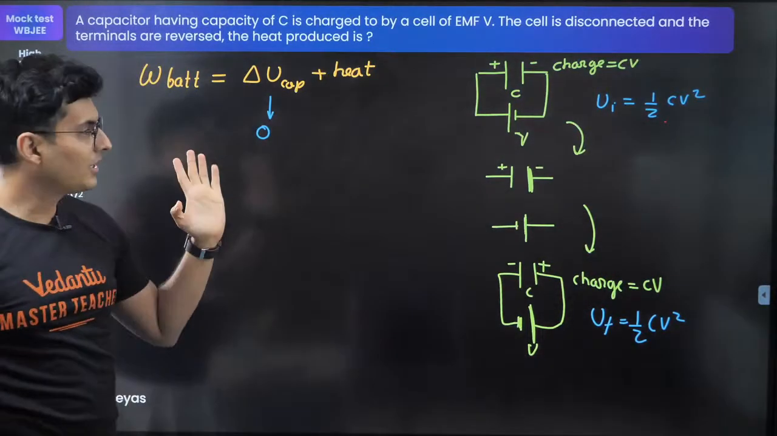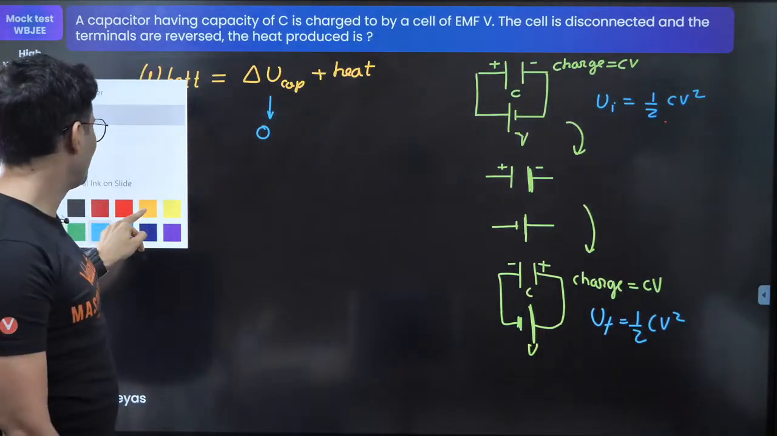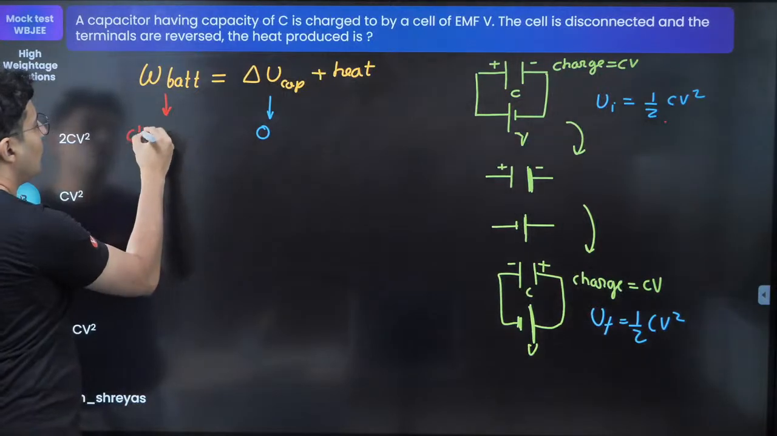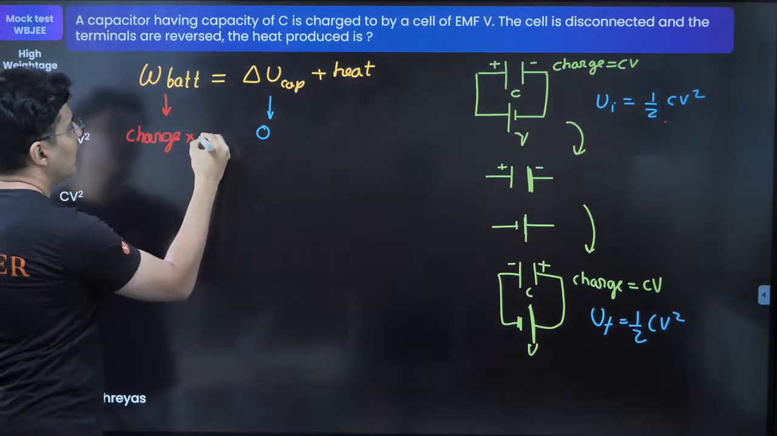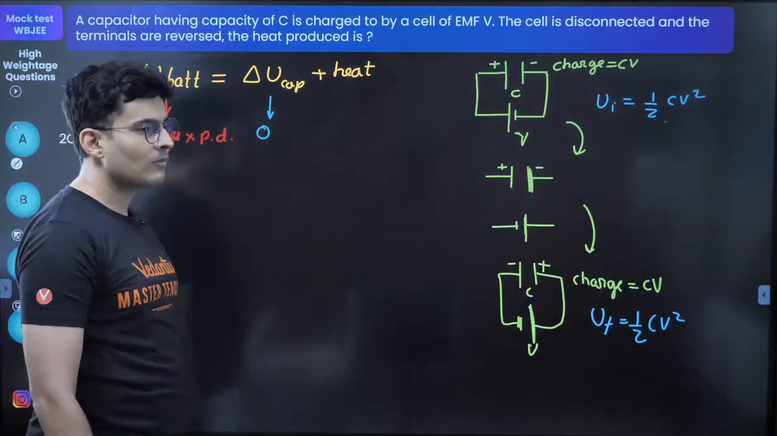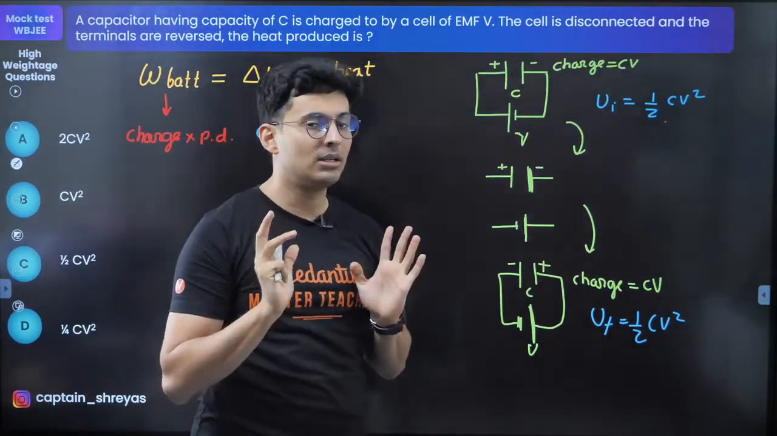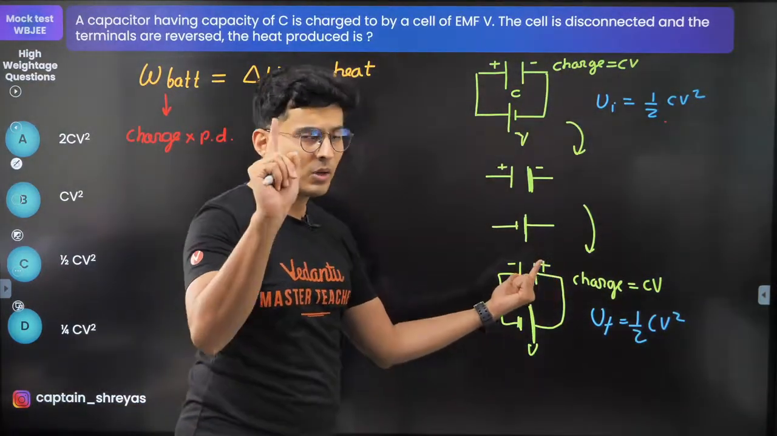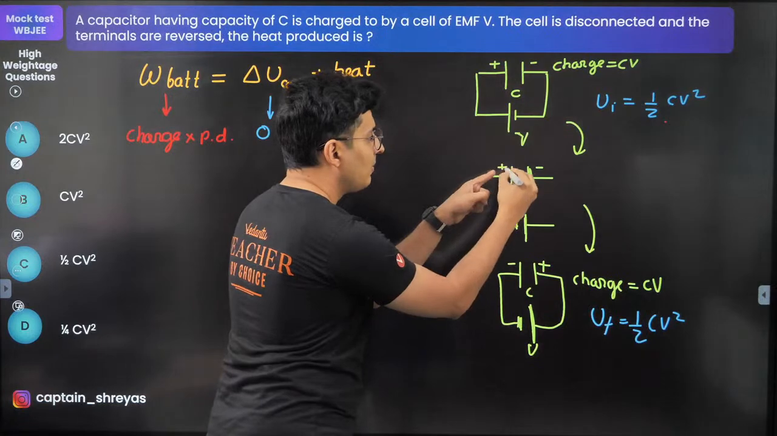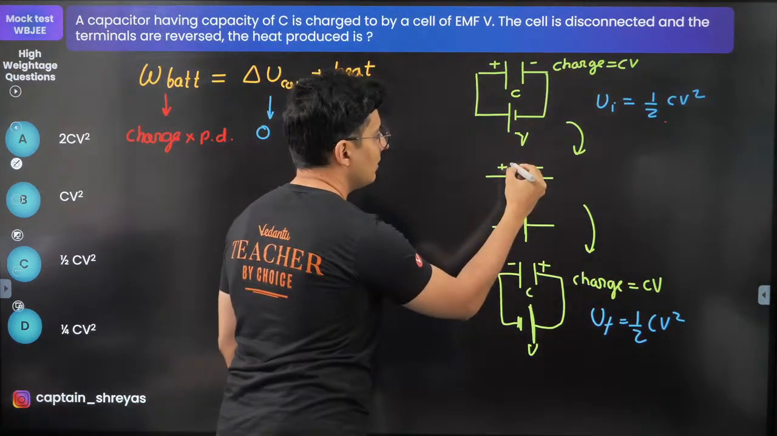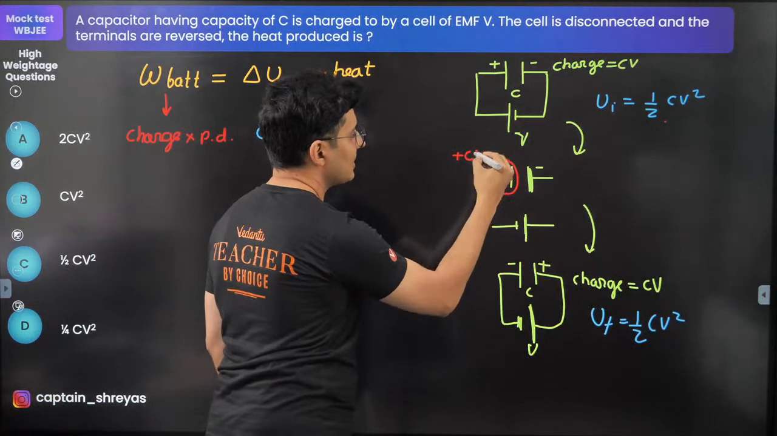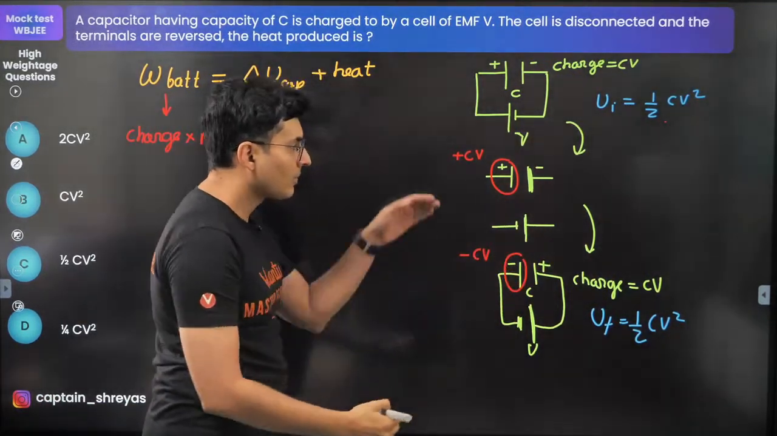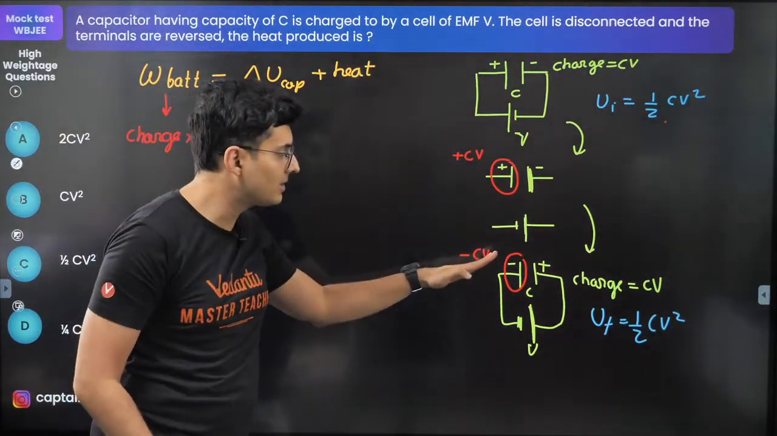Okay, Arun, no, I don't think that answer is correct. I'll tell you what you should do now. Look at work done by the battery. Work done by the battery is always calculated by charge which flows through the battery multiplied by the potential difference. Observe, this is the battery. There is some charge which flows. There was plus CV charge here on this plate. On the same plate now, there is minus CV charge.